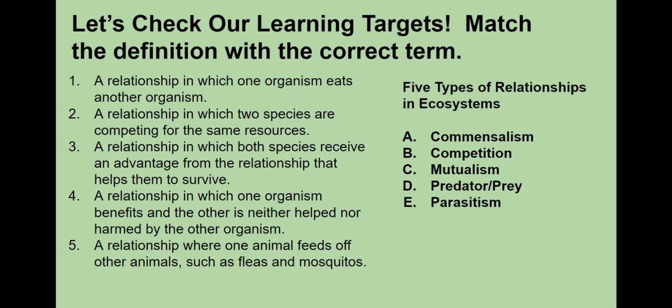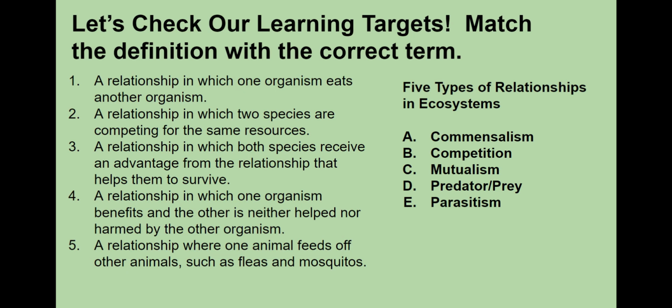Let's check our learning targets. Match the definition with the correct term. Number 1, a relationship in which one organism eats another organism. The correct answer is D, predator-prey. Number 2, a relationship in which two species are competing for the same resources. The correct answer for number 2 is B, competition.